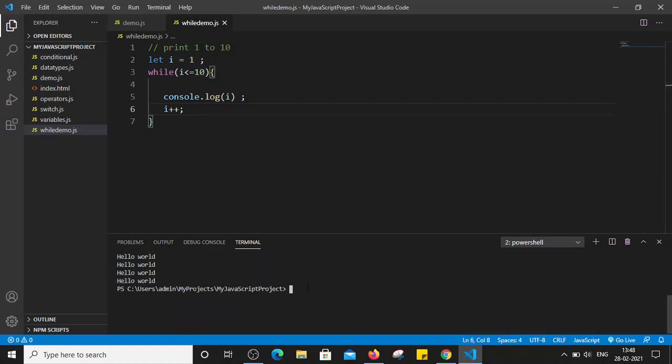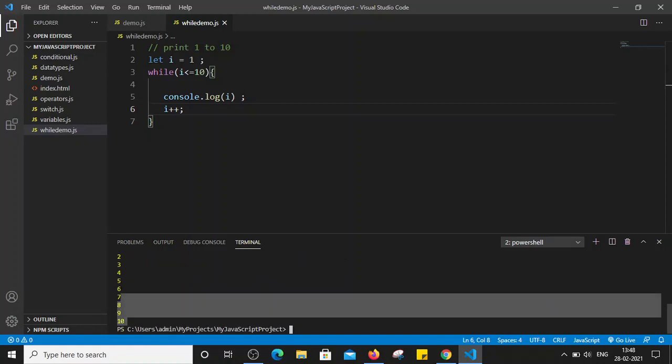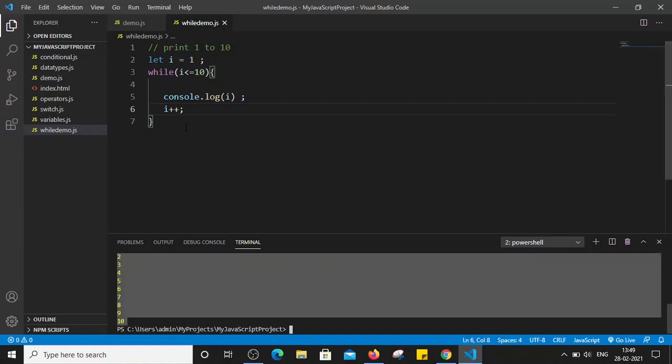Right, node, file name is while demo.js. You can see here, right? It printed the values 1, 2, 3, 4 up to 10. So this is how while loop works. So this is how we can print.